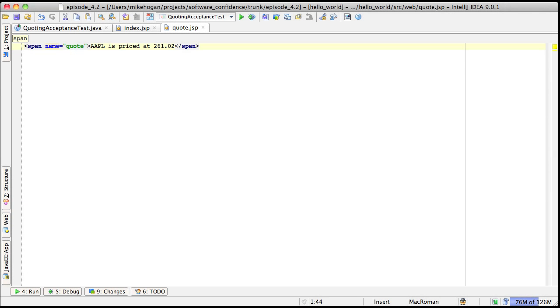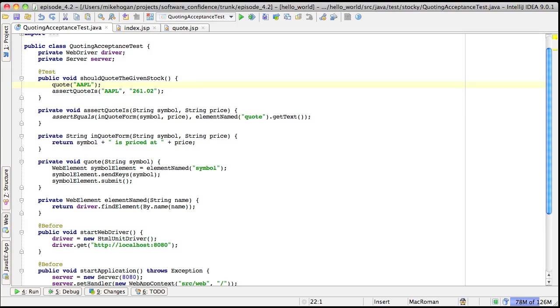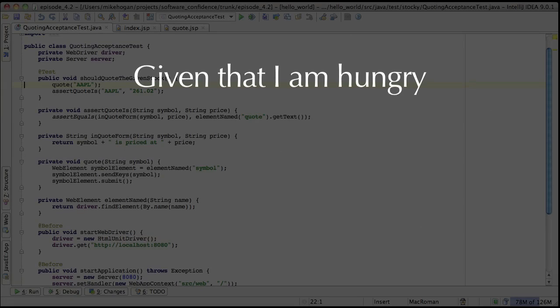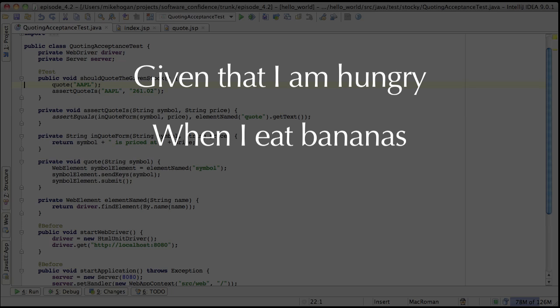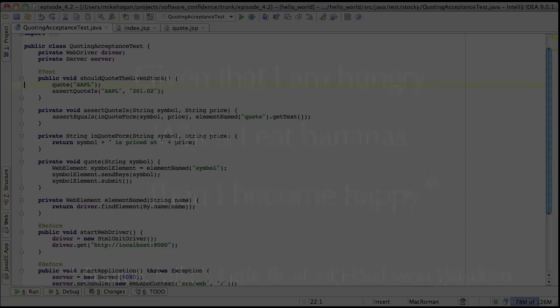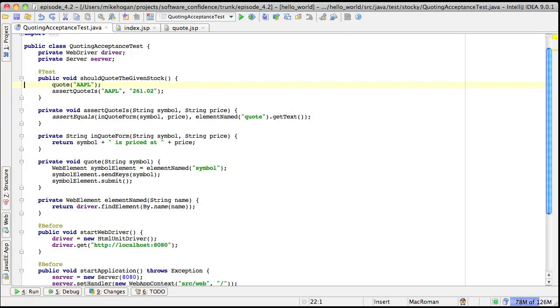What does it mean that my acceptance test can be made to pass by a hard-coded JSP? It means there's something lacking in the test. Normally for a test to make sense as a requirement statement, it takes the form of given, when, then. Given this circumstance or system state, when I perform these actions, then these effects are visible. So there's a kind of before and after spirit to the form of a test. In this test, there's only the after section, so I'm off the hook, so to speak.